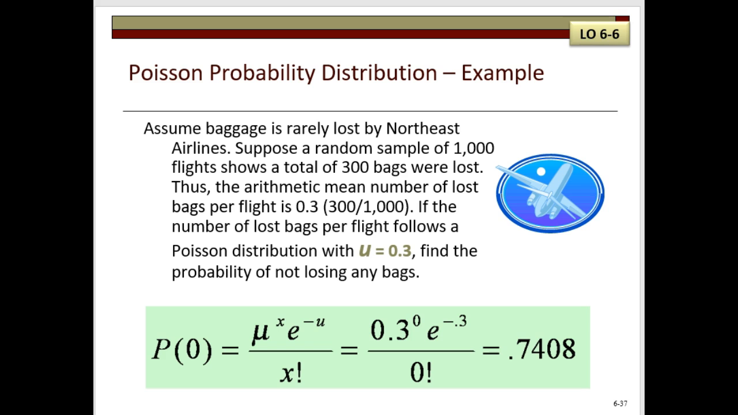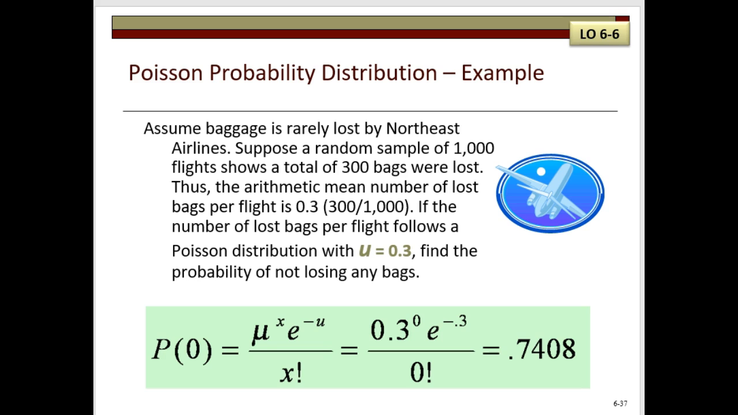So let's look at an example using the Poisson probability distribution. Assume that baggage is rarely lost by Northeast Airlines. Suppose a random sample of 1,000 flights shows 300 lost bags. What is the probability that no bag will be lost on a flight?